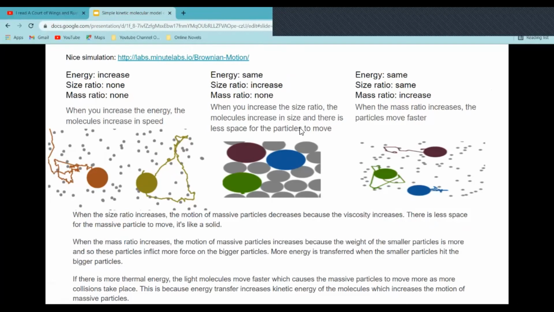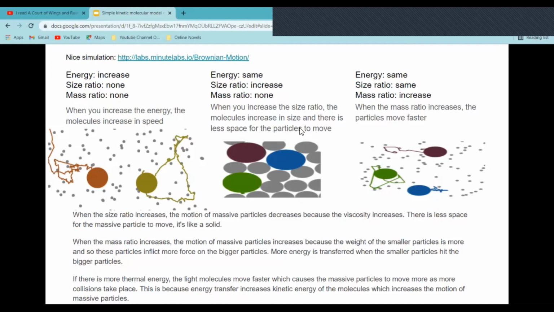And then when you increase the size ratio, the molecules increase in size relative to the smaller ones, and there's less space for the particles to move. So the movement decreases. It's like a solid.